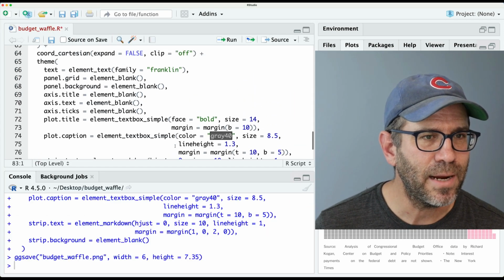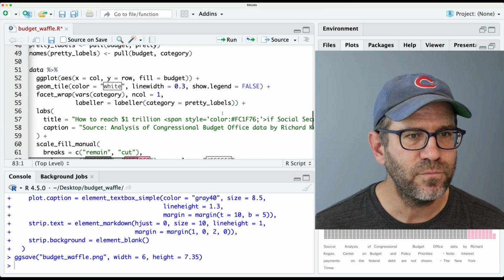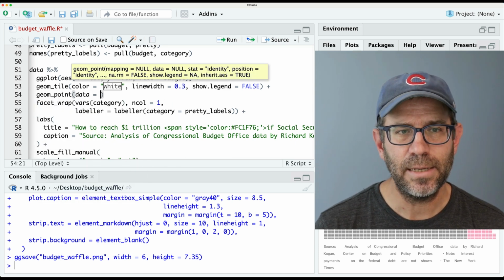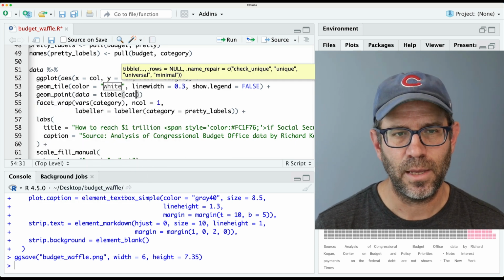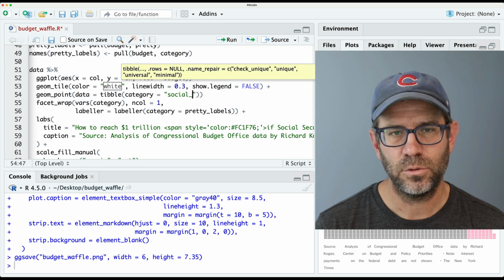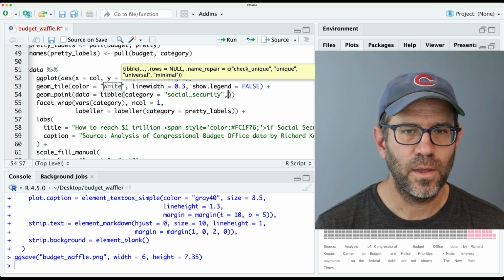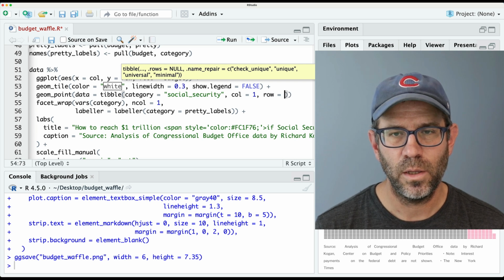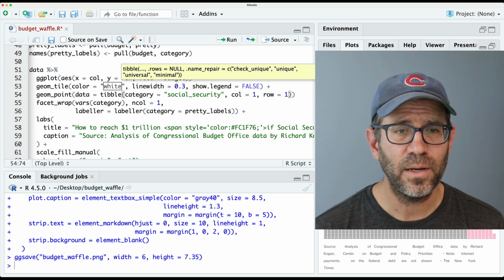So let's go ahead back up here, and after geom tile, we'll do geom underscore point, and we'll do data equals a tibble, and our category will be social underscore security, and then we'll do call equals 1, row equals, let's try 1 for right now, right?